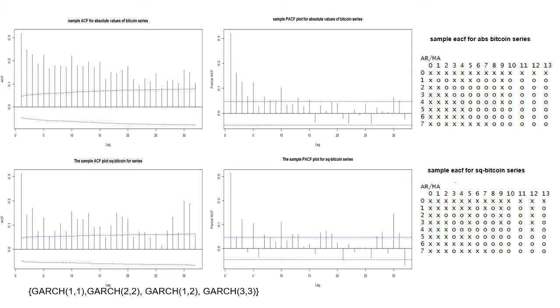For the specification of the order of the GARCH model, we are using the squared and absolute value series of the returns. In this slide, we can observe the ACF, PACF and also EACF for both the absolute values and the squares of the Bitcoin series. We have a lot of significant correlations in both the ACF and PACF, with the effects of a highly volatile series for both the squared and absolute value series. So the EACF gives a very clear picture of the autocorrelation structure here.